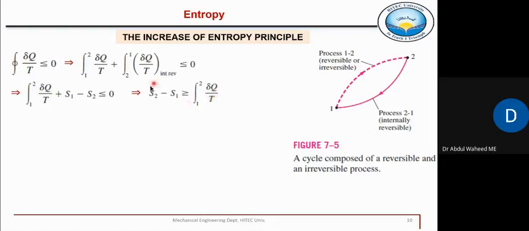Now, this is important to understand. For an irreversible path, if this path is irreversible, 1 to 2, then this entropy change is greater than this term, del q by t. What does this mean?